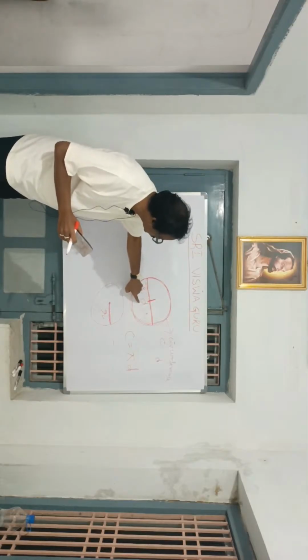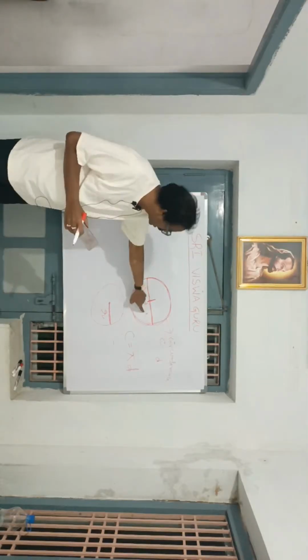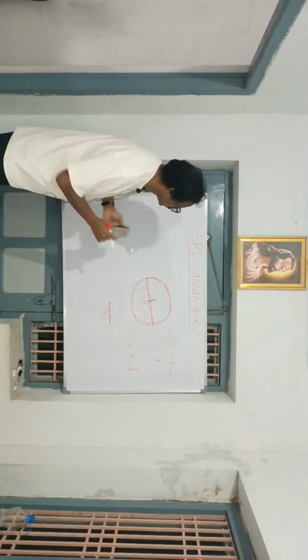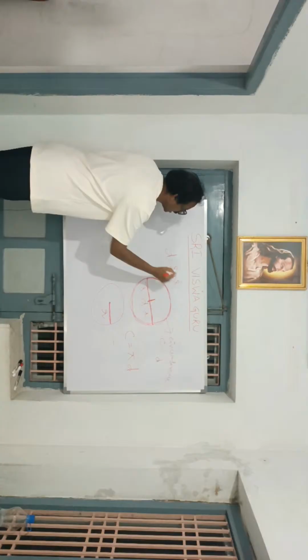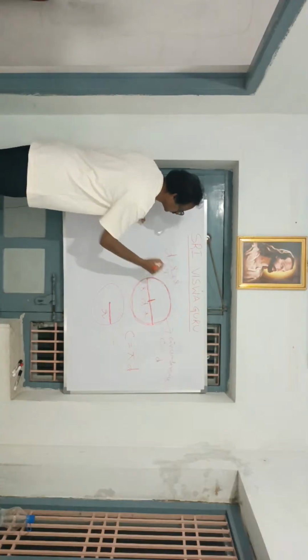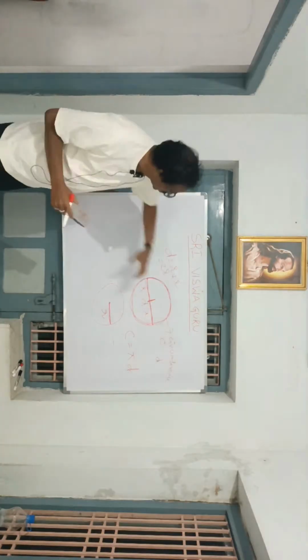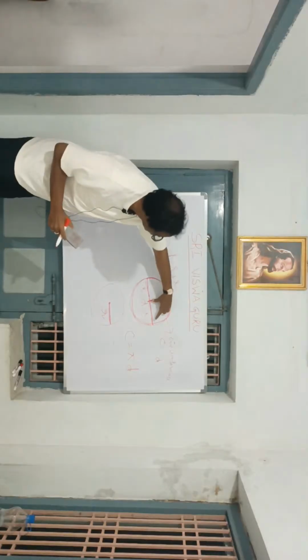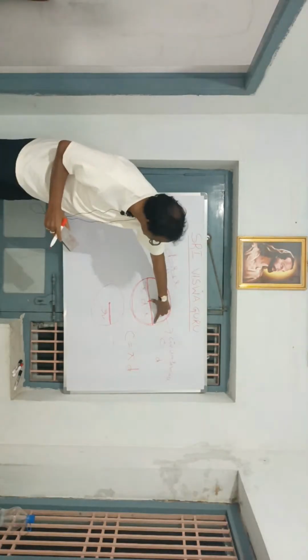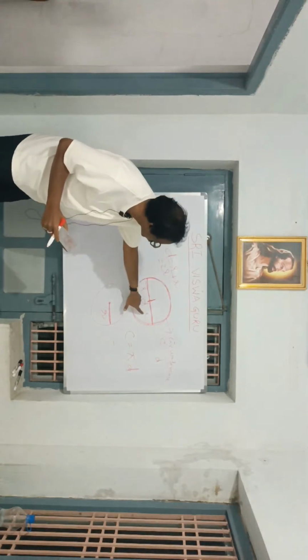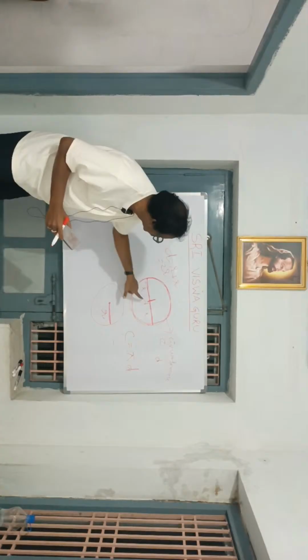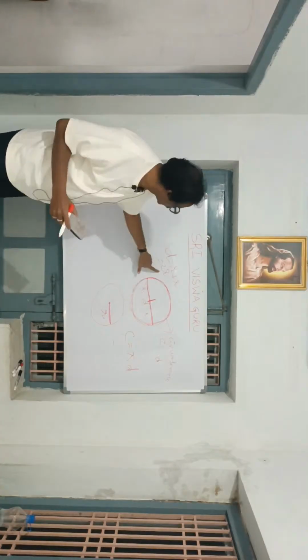So, D means R plus R, that is equal to 2R.